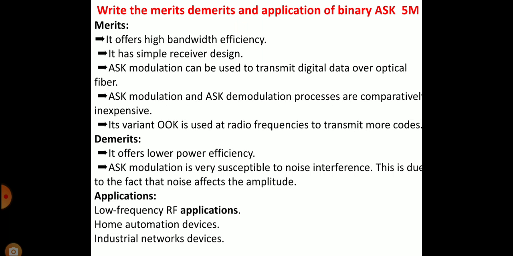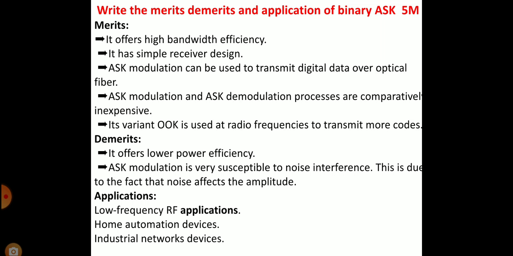Write the merits, demerits and applications of binary ASK. Merits: it offers high bandwidth efficiency. Second one, it is simple receiver design. ASK modulation can be used to transmit digital data over optical fiber. ASK modulation and ASK demodulation processes are comparatively inexpensive. It is used at radio frequencies to transmit morse codes.